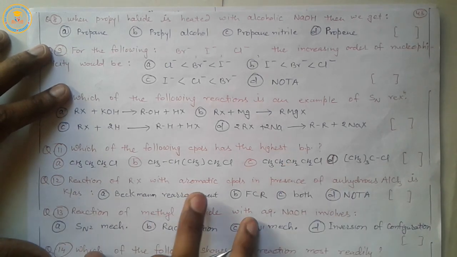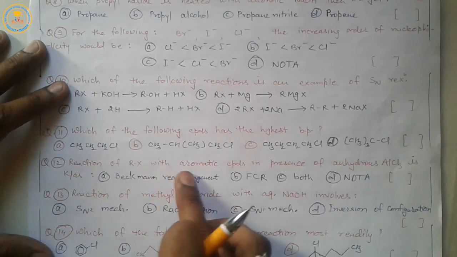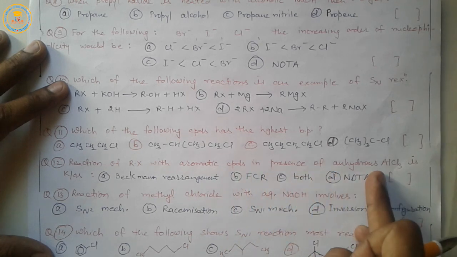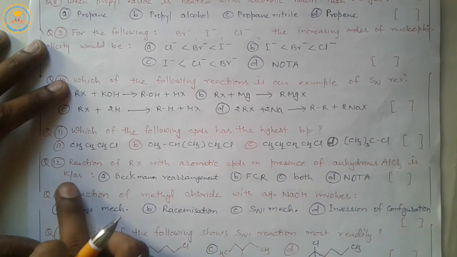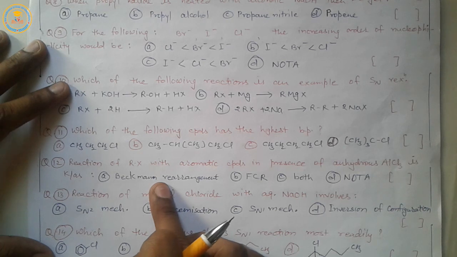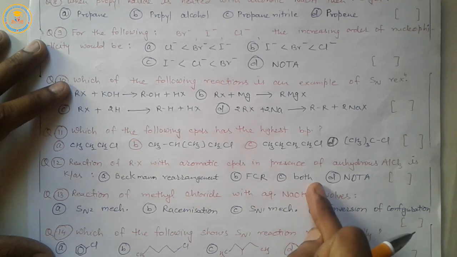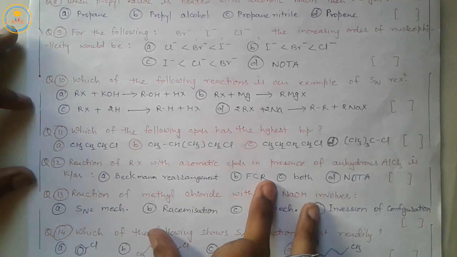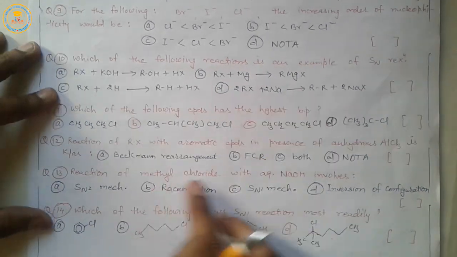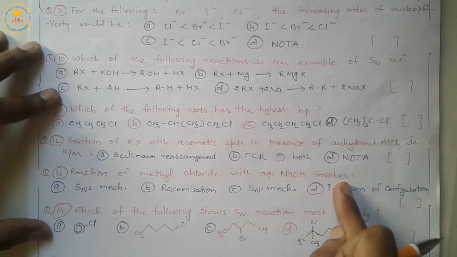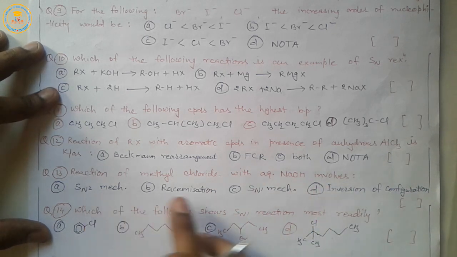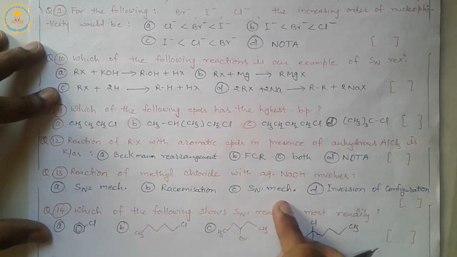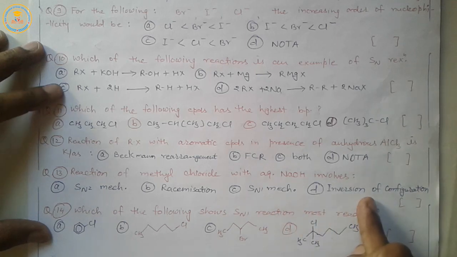Now question 12. Reaction of haloalkane with aromatic compounds in presence of anhydrous AlCl3 is known as Beckmann rearrangement, Friedel-Crafts reaction, both, and last option none of the above. Question 13. Reaction of methyl chloride with aqueous NaOH involves SN2 mechanism, racemization, SN1 mechanism, inversion of configuration.